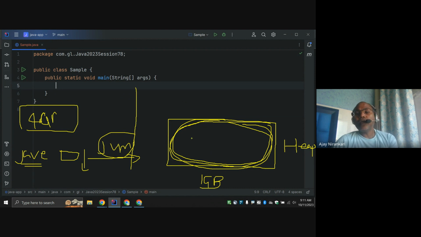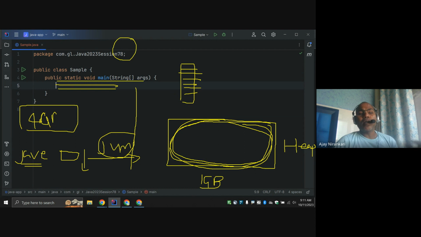Whenever we start the main application, one main thread is started, like the main method. Whatever is written inside the main method is executed one by one. Whenever it creates some object or writes some value, it needs memory. Like whenever you create a new employee object, let's say a class Employee, and you are creating 10 employee objects.